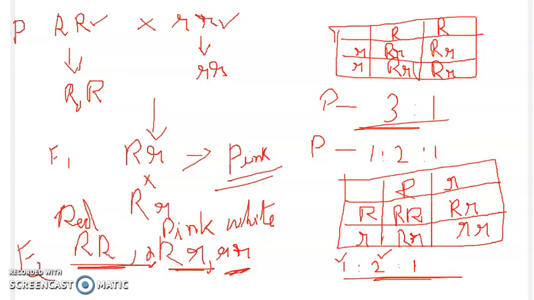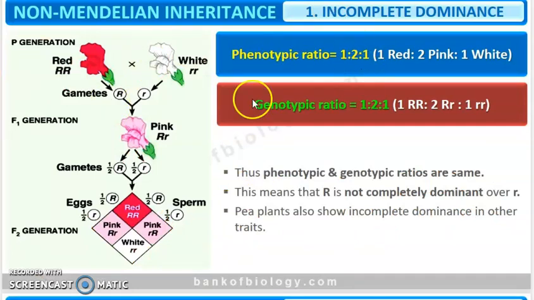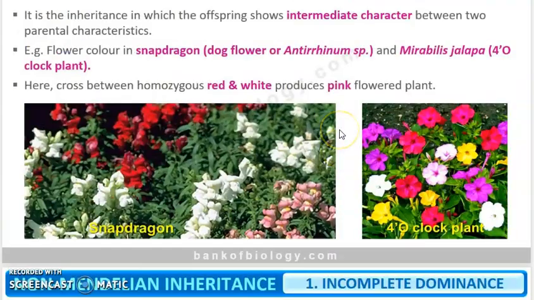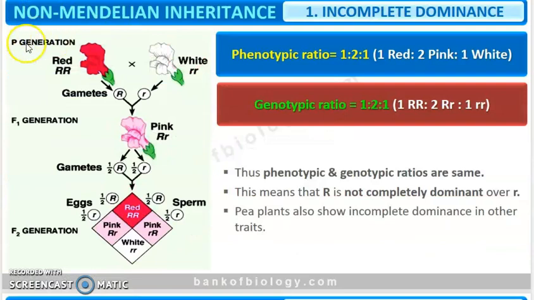Before that, let us just go through this part. I'll just say what is given here. So we can see the P generation, that is the parental generation. Red is taken, which has the genotype capital R, and white is taken, which has the genotype small r. So the gametes which they produce is capital R and small r, and these have combined to form capital R small r, but the color formed was pink, which was not found in the parental generation. Okay, so this is the F1 generation.